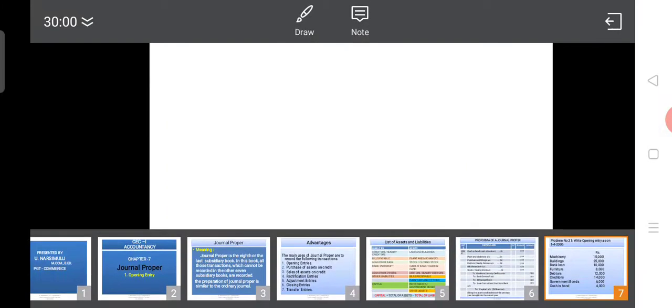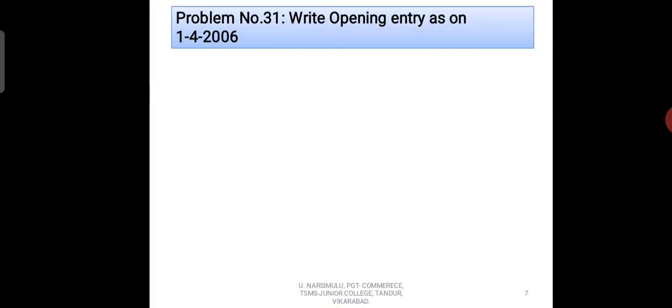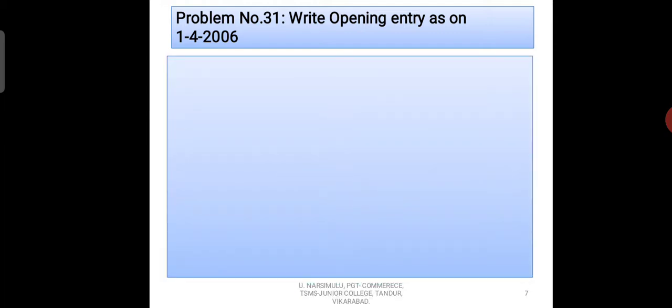Dear students, the problem will be given like this in the annual examination. How will the problem be given? Like this, the problem number 31, keep this point in your mind. What will you be asked in that problem? Write opening entry as on 1st April 2006, or whatever year is given in the examination paper.